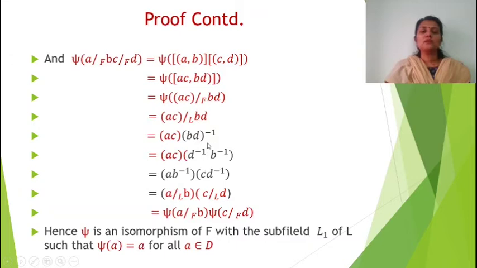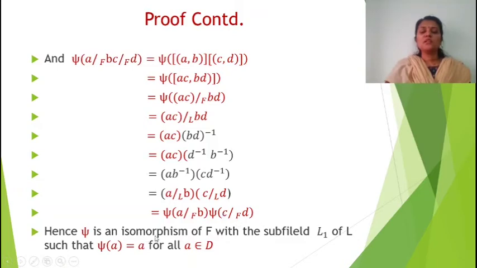So here the inverse of B D is equal to D inverse B inverse, which is equal to A B inverse into C D inverse. We used the associative, commutative, that type of laws. So A B inverse C D inverse is equal to A quotient by B, C quotient by D, which is equal to psi of A quotient by B into psi of C quotient by D.